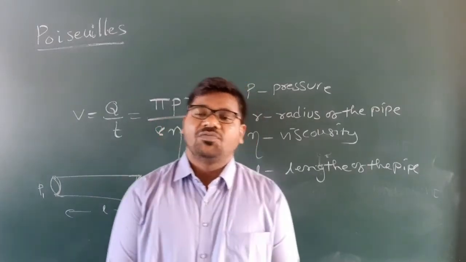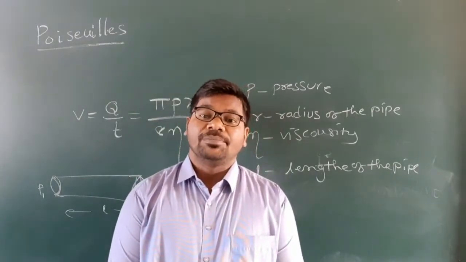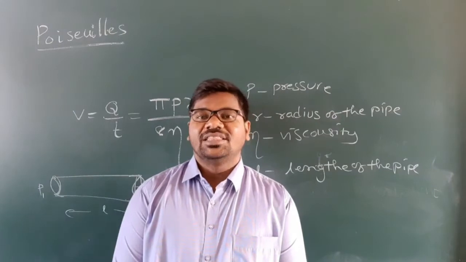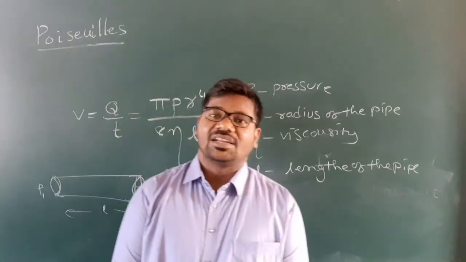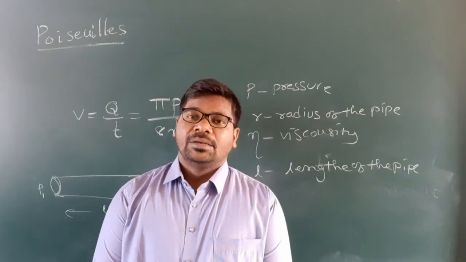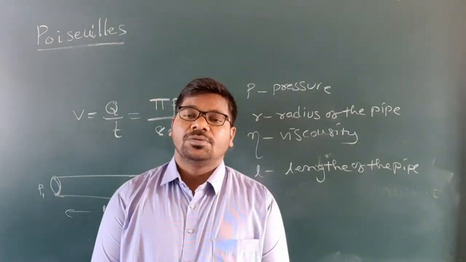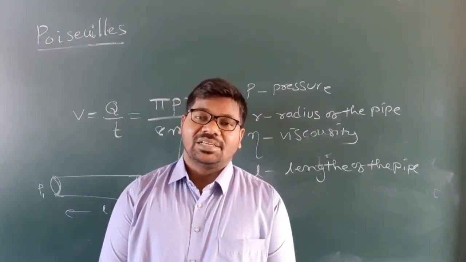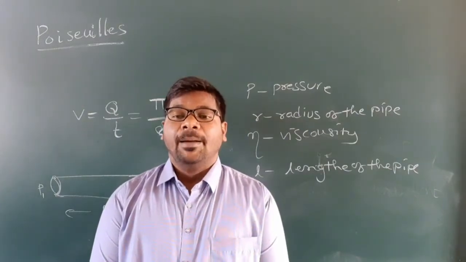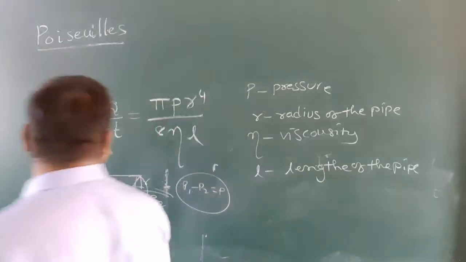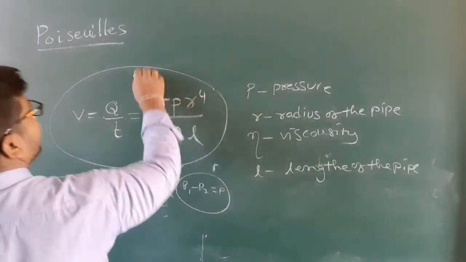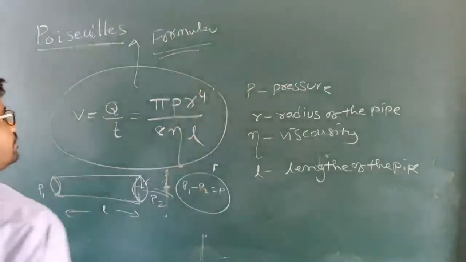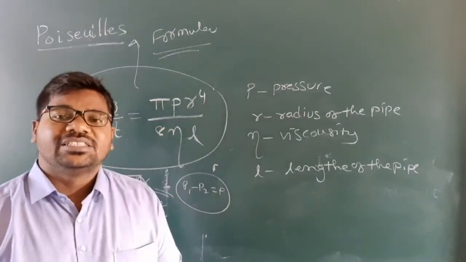The volume of a liquid flowing out per unit time through a horizontal pipe having length L, pressure difference P, and radius r is given by V is equal to Q by T is equal to pi P r power 4 by 8 eta L. This is Poiseuille's formula.